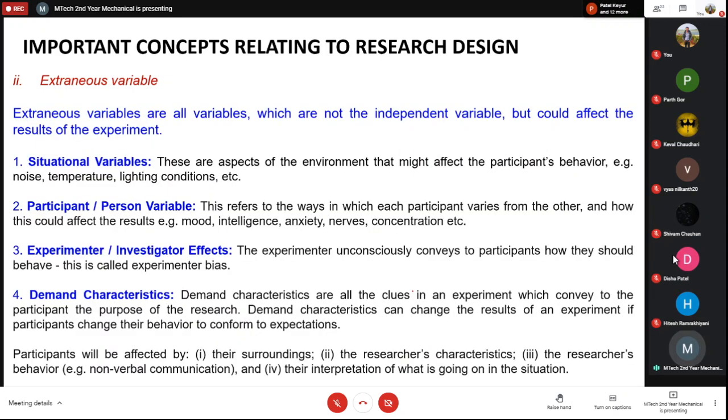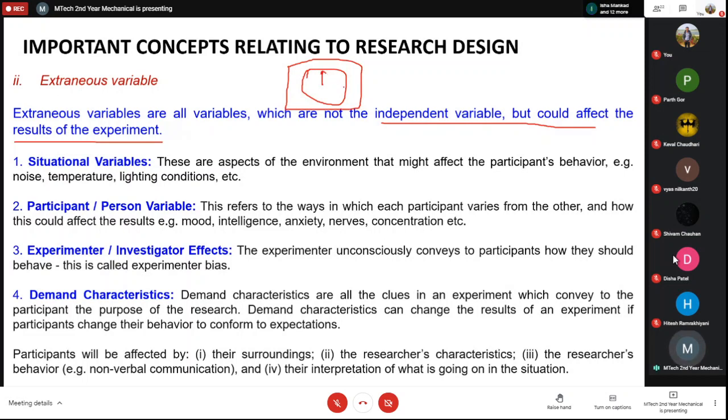We had seen a number of extraneous variables. Extraneous variables are all variables which are not the independent variable, but they affect the dependent variable, or they affect the result of the experiments. For example, situational variables. If you are performing some experiment and the light is not good, then it is possible that you cannot read your dial properly, right? If you have a dial gauge, a pressure gauge, and the light is not proper, then it is possible that you cannot read it.